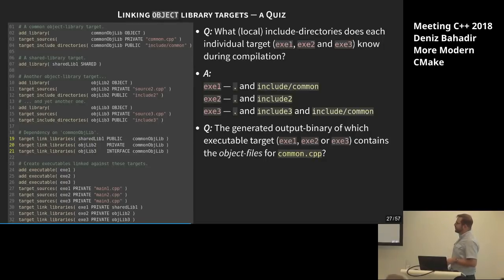Now, what do you think? Which of these executable targets at the end will contain the object files coming from the common object lib, so for common.cpp? Does anyone have an idea what would be logical or what is probably right?